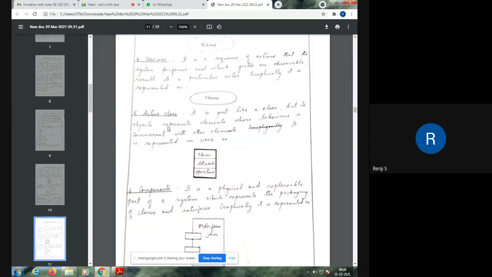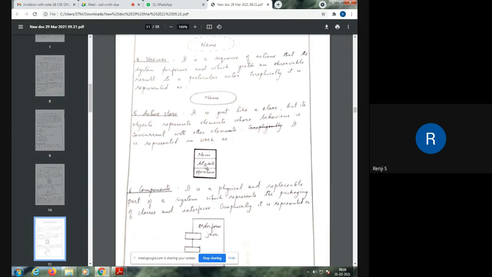Then there is the active class. It is just like a class, but with thickened borders. The borders are shown thickened, and the difference is that the objects of this class represent elements whose behavior depends on some other elements. If the value of some other element changes, then the value of this object also changes.